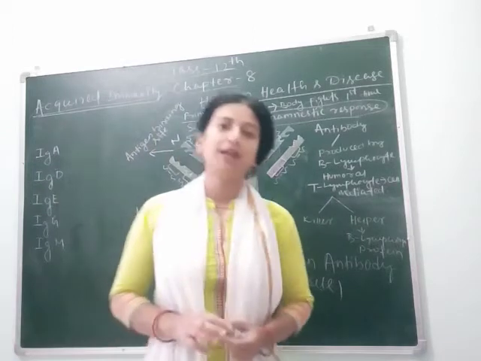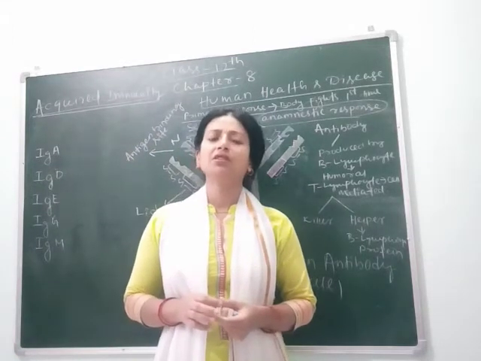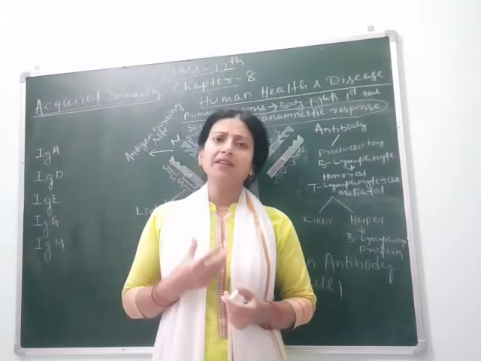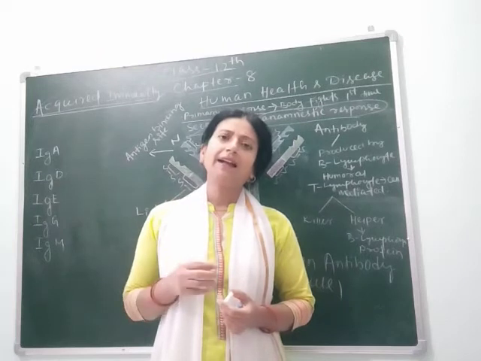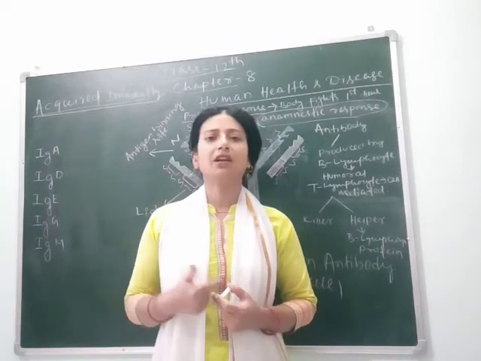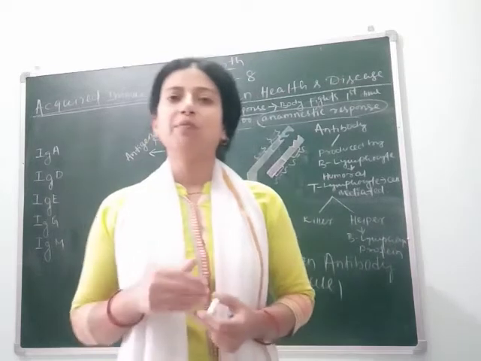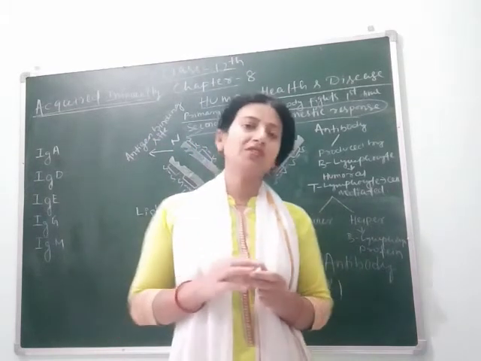Suppose for example, when we are suffering from chicken pox, our body remembers this microorganism, and when the chicken pox virus again tries to enter our body the second time, our body creates an army of proteins which eliminates it.